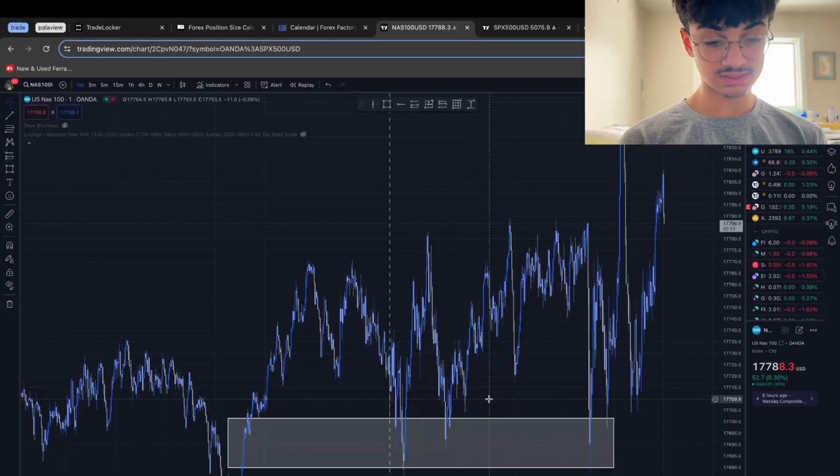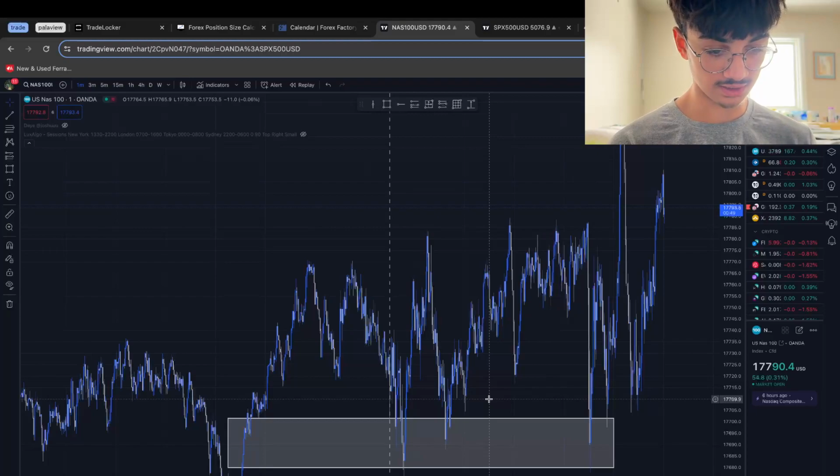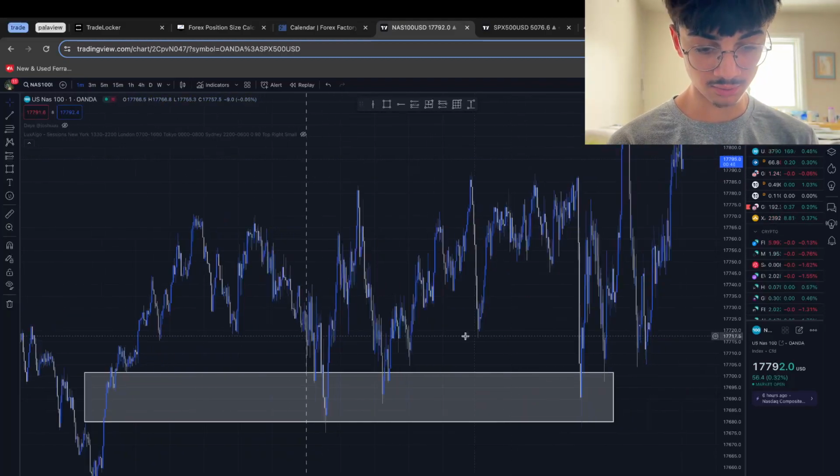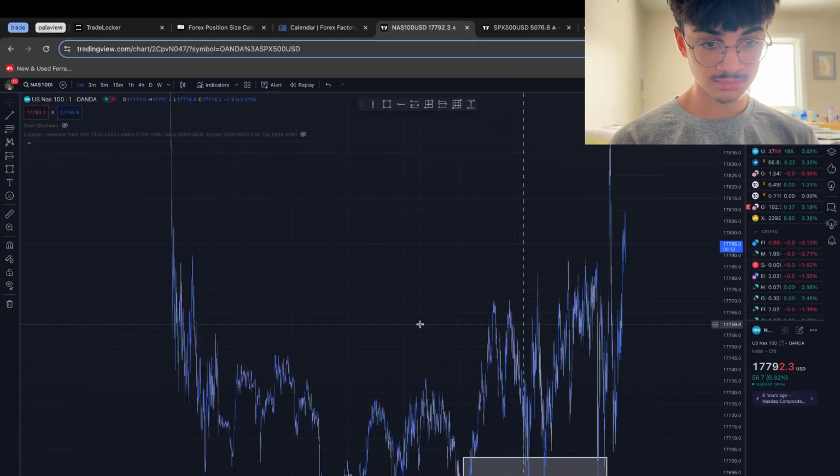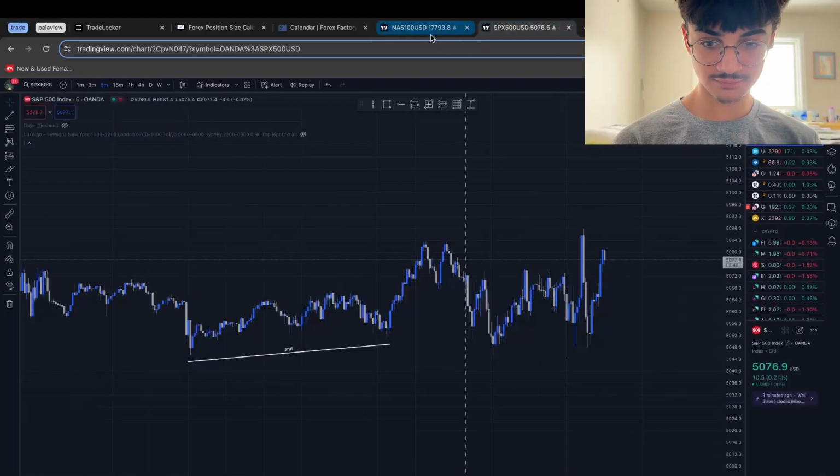However, today there were still two quite clean setups, and two setups that would have at least been break even and/or take profit at certain levels. So yeah, I think that's everything for today.